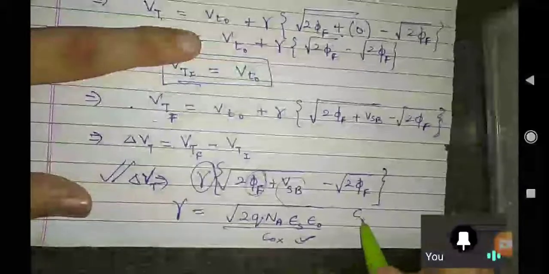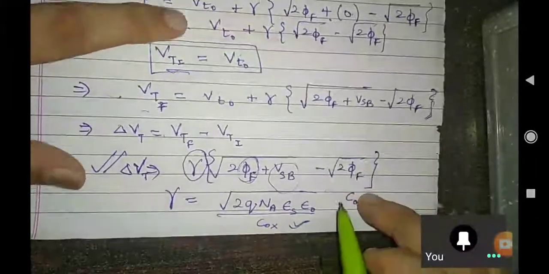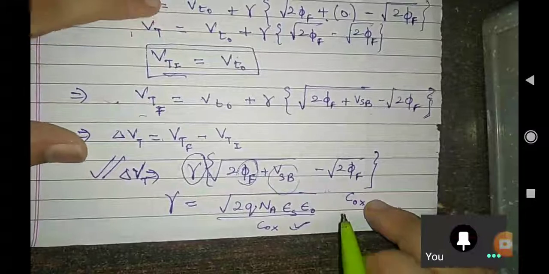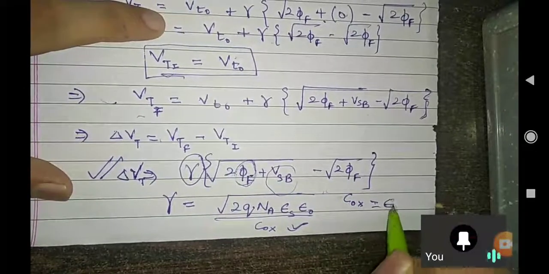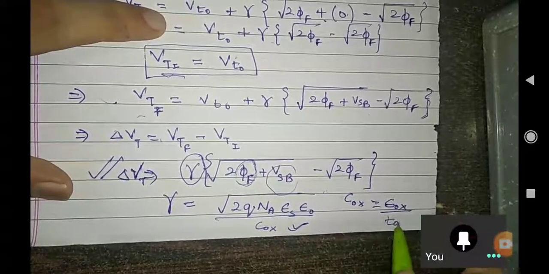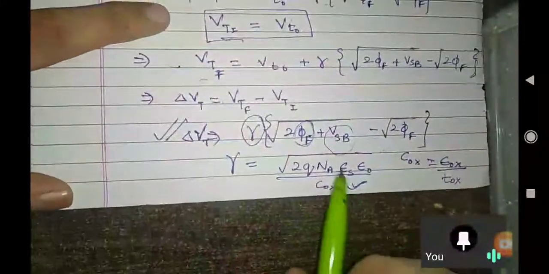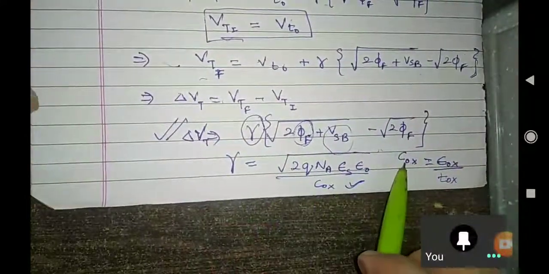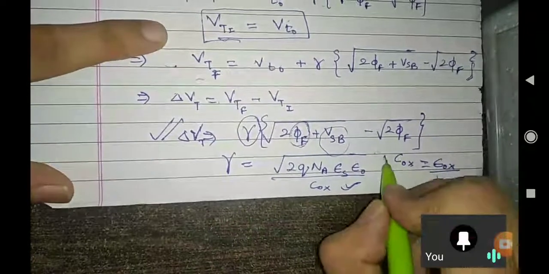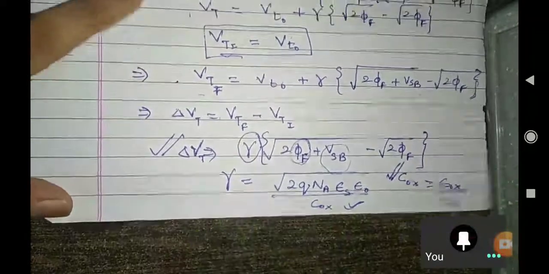Sir, COX is what? What is COX? Sir, it is epsilon OX over TOX. Sir, what is EOX? You know very well, 3.9 into 8.85 into 10 to the power minus 14. So can anybody tell me this COX? We have solved COX yesterday also.